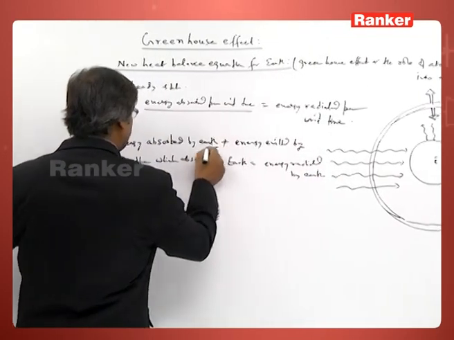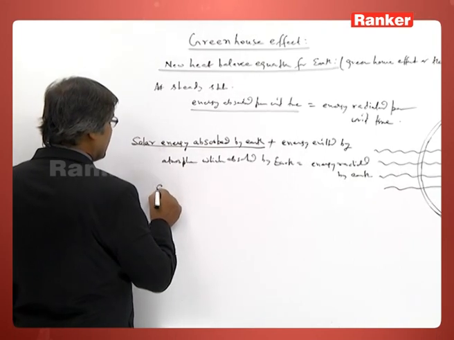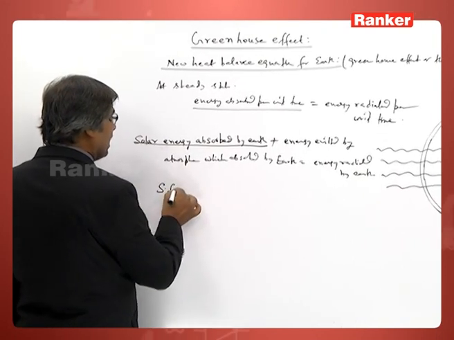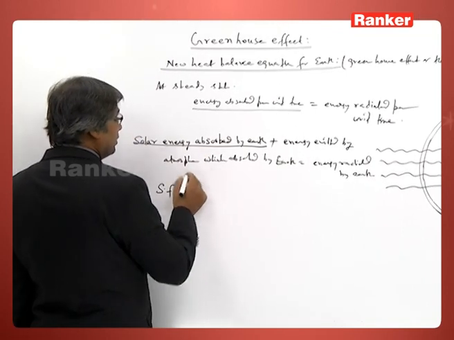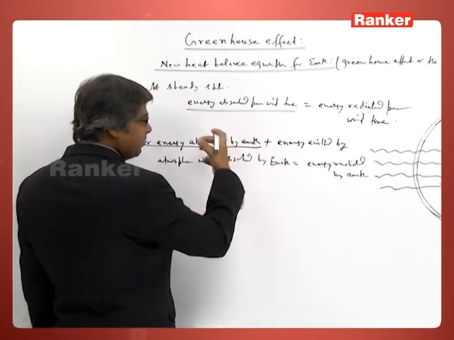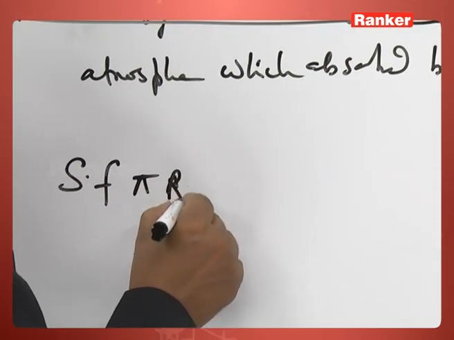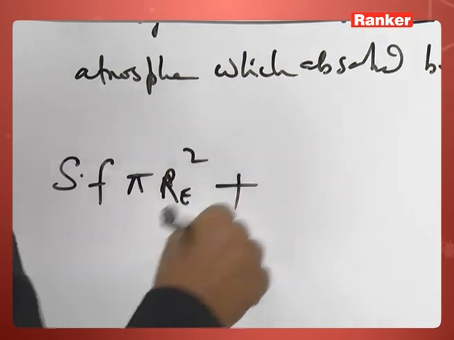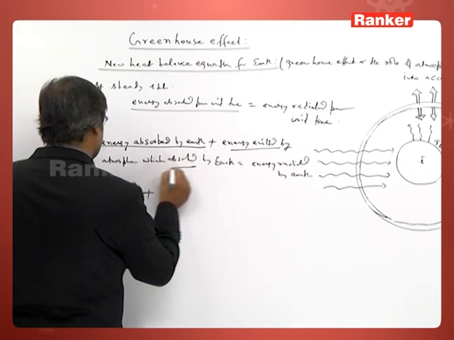So, let us start with this one, the solar energy absorbed by earth. S is a solar constant, F is the fraction which is absorbed, and the cross section which is absorbing this solar radiation is only pi radius of earth whole square, plus energy emitted by atmosphere.